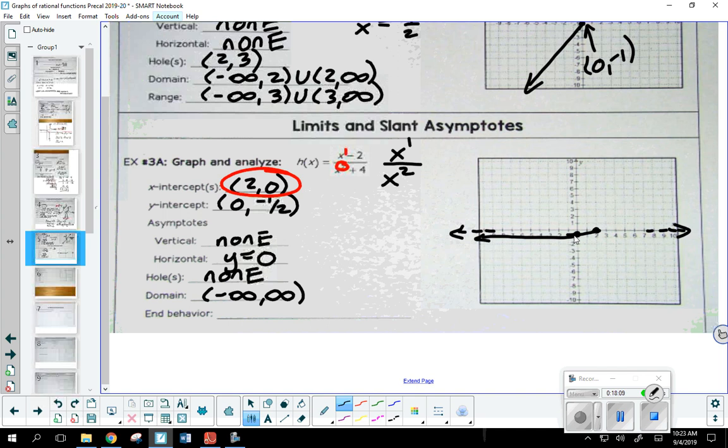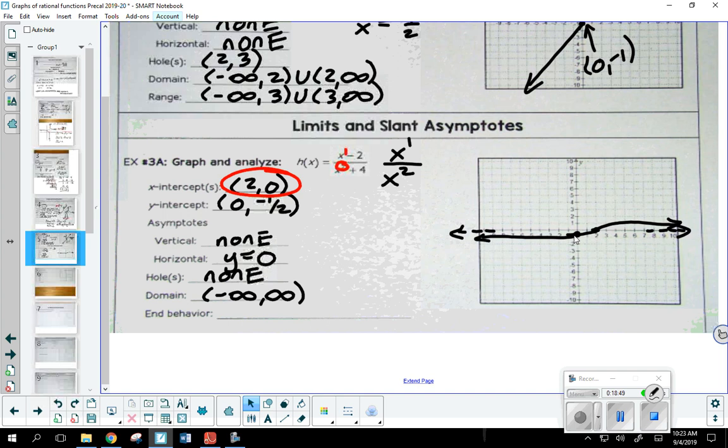Now we have another decision to make. As this graph continues to the right, he's going to want to get close to that asymptote. So again, do you think he's going to get close from above or below? Why above? Well, the way I drew it doesn't really indicate it, but if I were to approach it from below, he's already crossing the x-axis. He would have to cross the x-axis again. So it's the same reasoning that we did before to help me figure out where that portion is going to go. This guy has to cross from above.